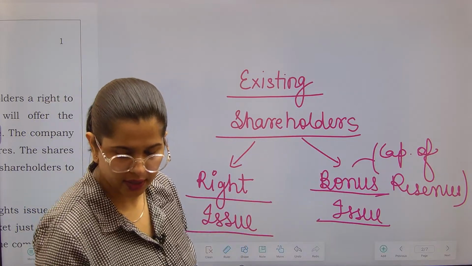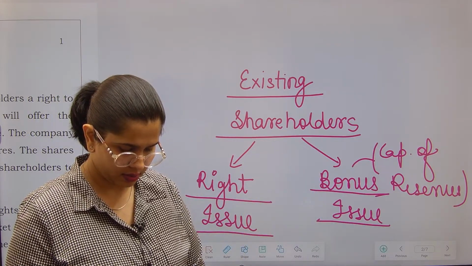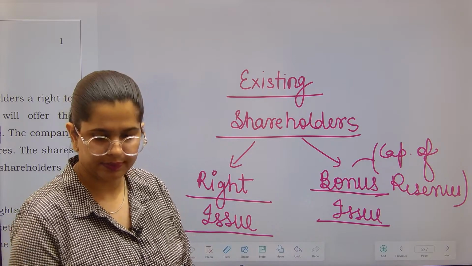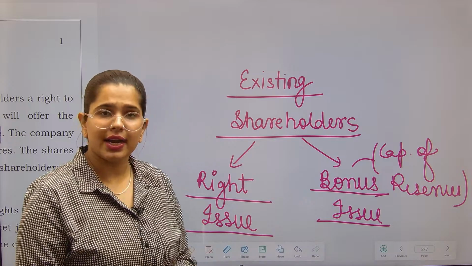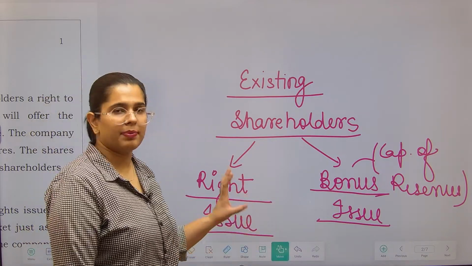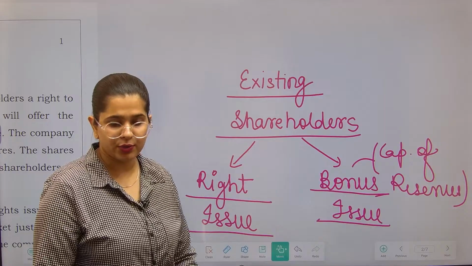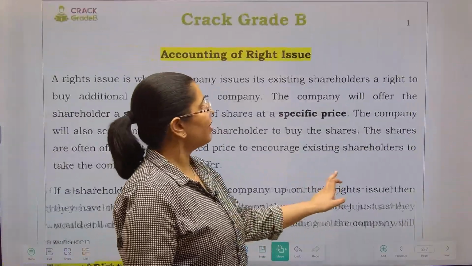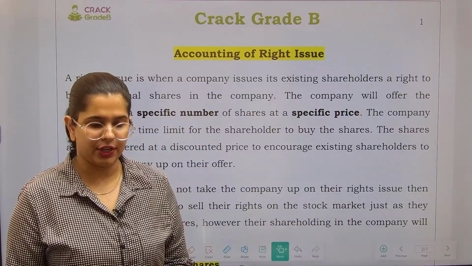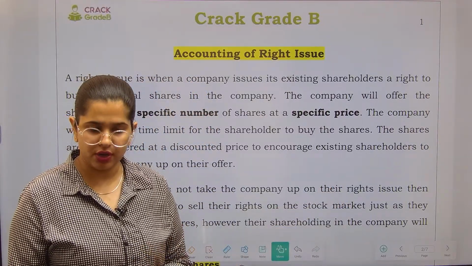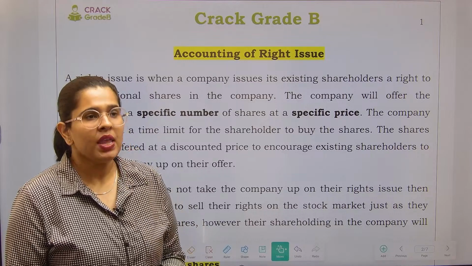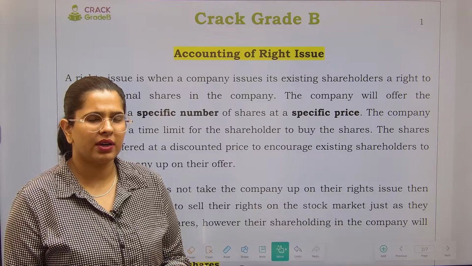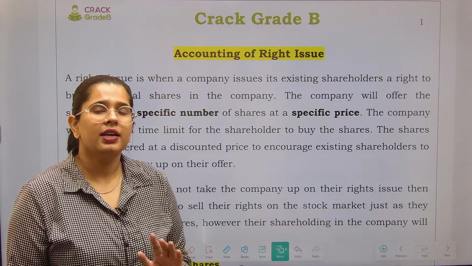In relation to that, over here the price is going to be less, over there the price is going to be nil, and that is why it is called the capitalization of reserve. Having discussed this, we also have to discuss the valuation of right in this particular chapter, and we have included a question to solve that with clarity, because that is the kind of question which can provide you a confusion.